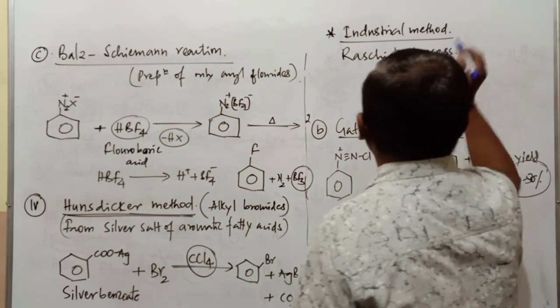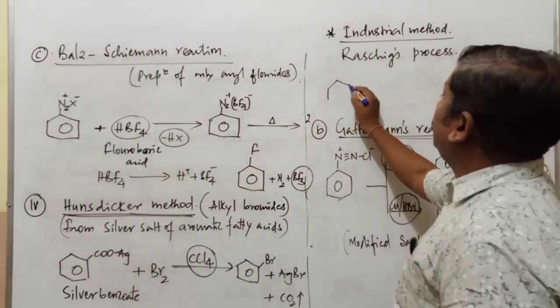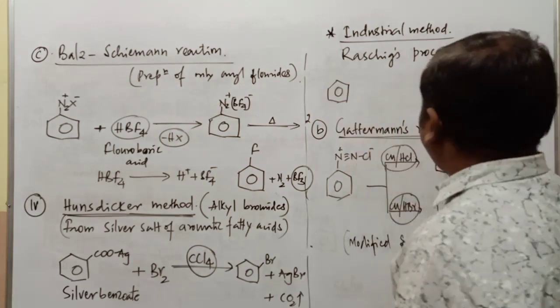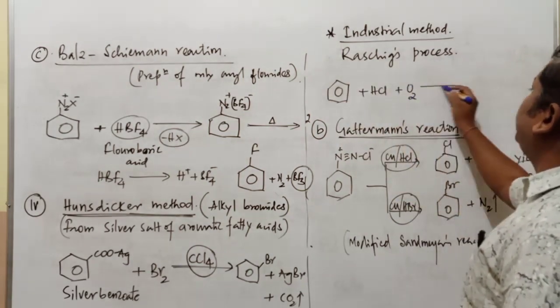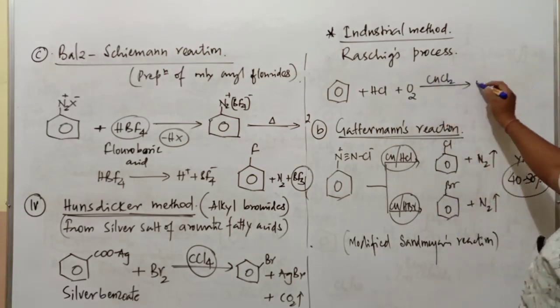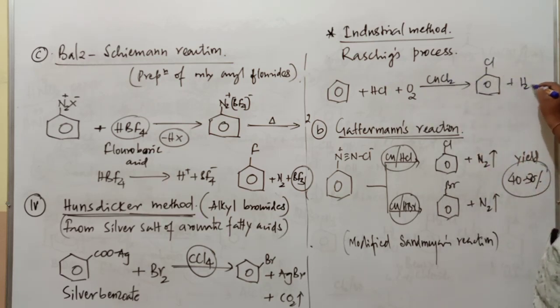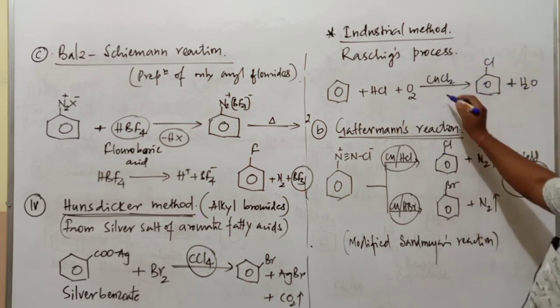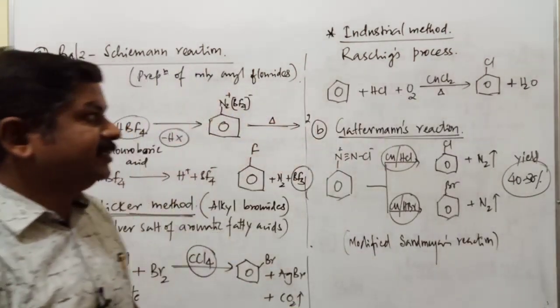In this Raschig's process, it is possible to get a haloarene compound by using HCl. When HCl and oxygen are passed over benzene in the presence of CuCl2, the compound obtained is chlorobenzene plus H2O, and it is also heated at a temperature of around 400 degrees Celsius.